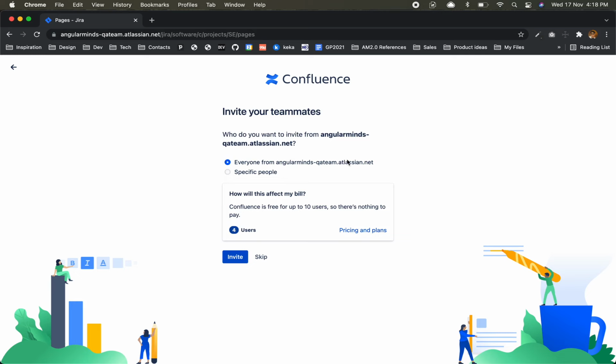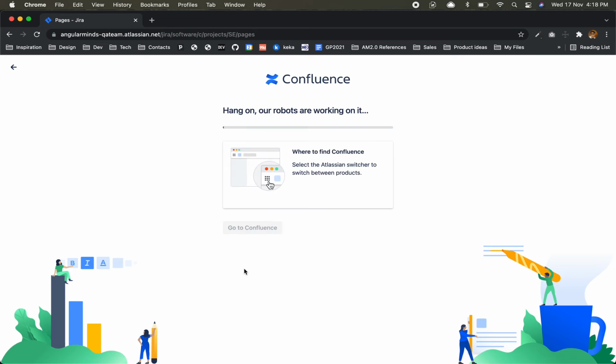Everyone from the team, 4 users, invite them for Confluence. So Confluence is very easy. There is nothing to it. It's just like a notebook where you are creating pages, and for each page, let's suppose you can dedicate one page for login. You'll add everything about login there. It's documentation.